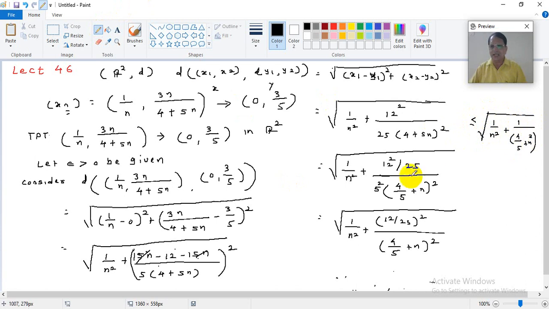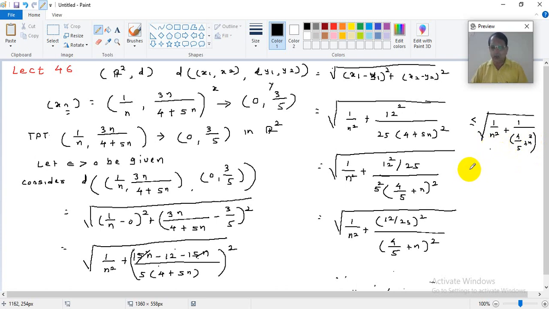Why can I write this? I am replacing (12 by 25) squared by 1. Now I know that (12 by 25) squared is less than 1 because 12 is less than 25. So this numerator is less than 1. This quantity I am comparing with 1 upon (4 by 5 plus n) squared. So this is something which is less than 1, so definitely the whole quantity is less than 1 upon (4 by 5 plus n) squared. So I am legally writing this.